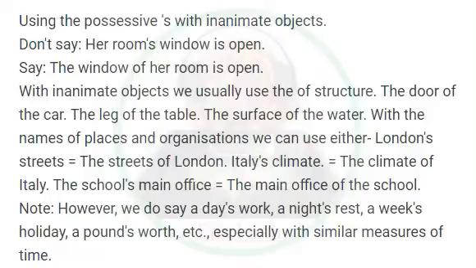With the names of places and organizations we can use either. London's streets equals the streets of London. Italy's climate equals the climate of Italy. The school's main office equals the main office of the school. Note, however, we do say a day's work, a night's rest, a week's holiday, a pound's worth, etc. Especially with similar measures of time.